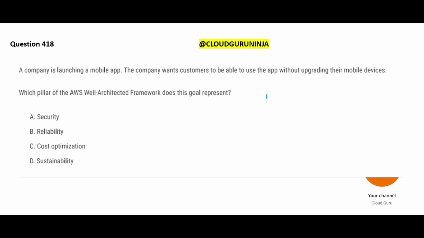Simple thing, you want to launch a mobile app and you want to do it without asking people to upgrade their mobile devices. If you launch an application and tell people they will have to upgrade their mobile devices, nobody will use your application. So if we are saying, boss, it will work with anything and everything, whatever you have currently, then which pillar of the AWS Well-Architected Framework is this?